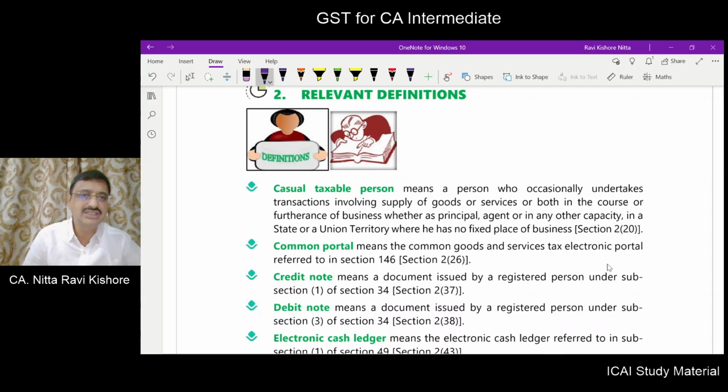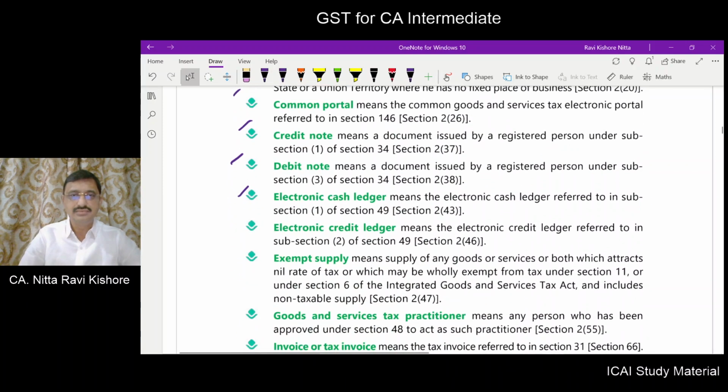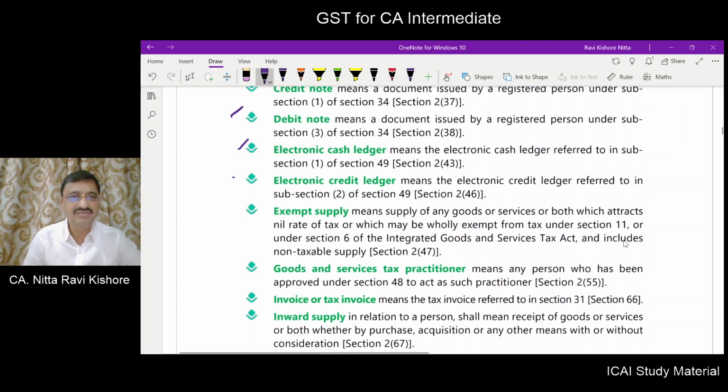Casual taxable person already defined. Common portal we defined. Credit note, debit note defined. Cash ledger defined. Credit ledger defined. Exempted supply defined. Because all these definitions we have learned in our previous chapters itself, duplication is not necessary in my view. If you want to learn these definitions again, you may learn them at the relevant places in our previous sessions.